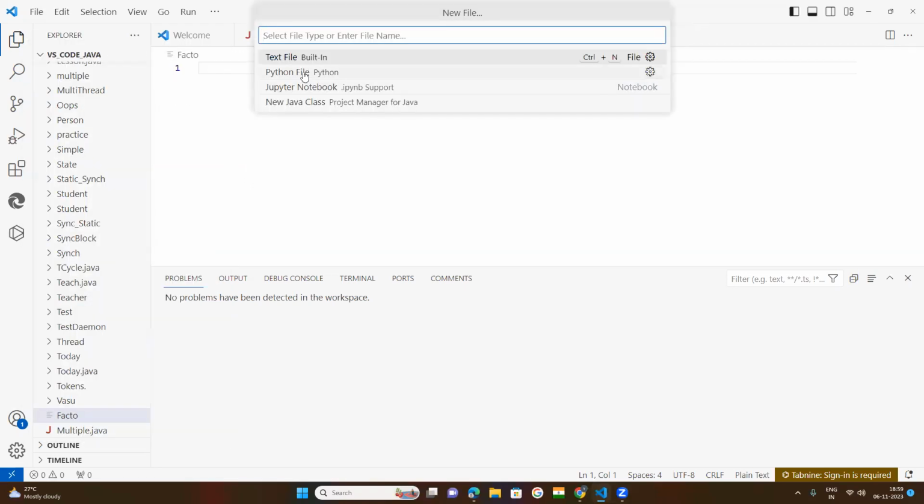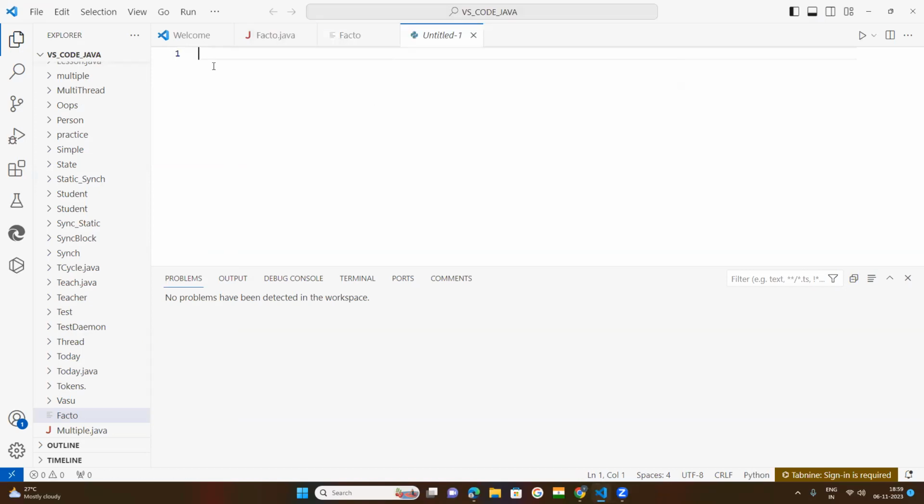Okay, for Python today, new file. Click on this Python file. Okay, an untitled file opens here. This is the Python IDE, integrated development environment, VS Code, to write the coding for Python. So here today's topic is what? Comment. Comment means this line of code will not be read by the interpreter of Python.